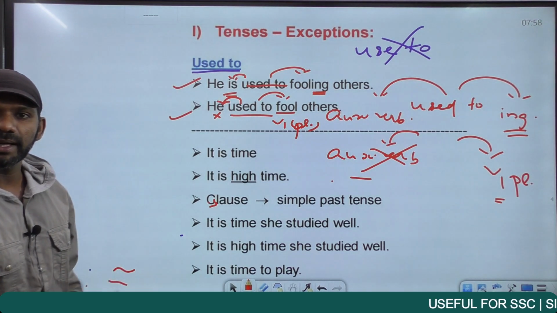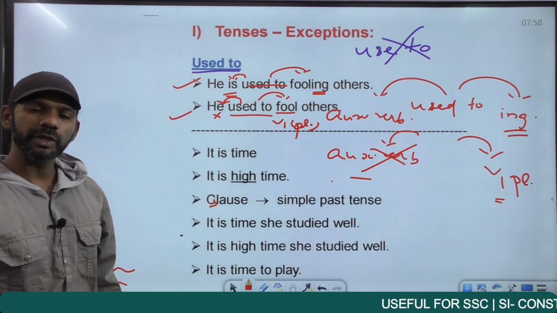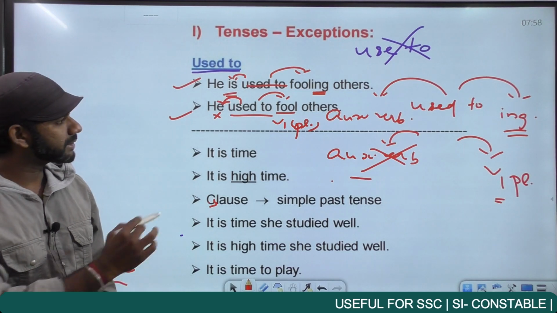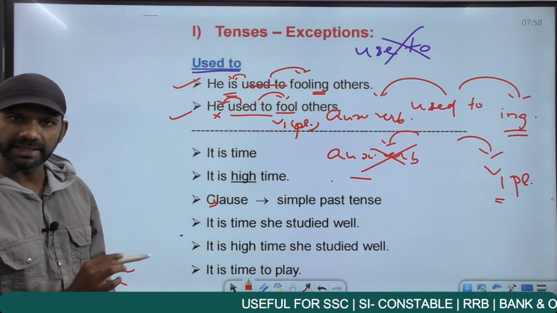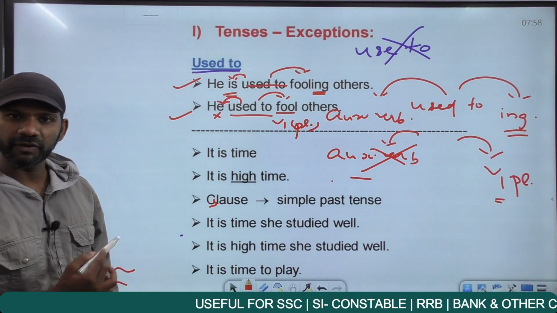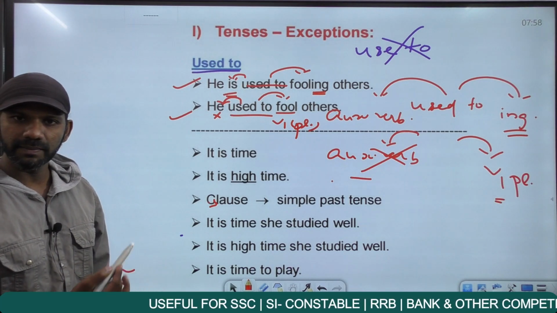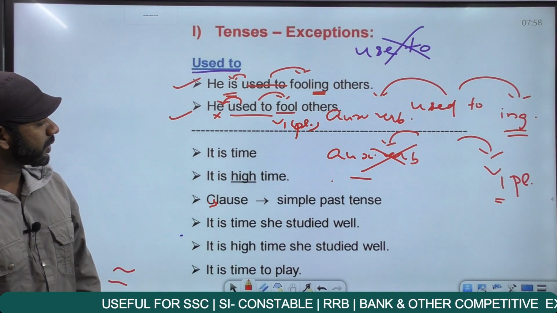So, this is a rule regarding the usage "used to". When you come across "used to" in a statement, think about this rule. I repeat, auxiliary verb in front of "used to" followed by ing. No auxiliary verb in front of "used to" followed by V1 plural. Come to the next one.